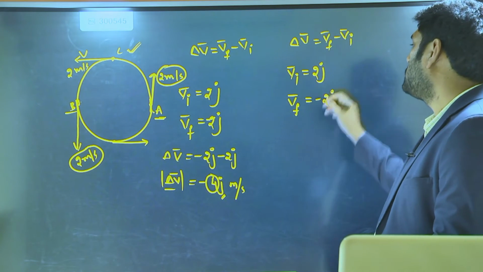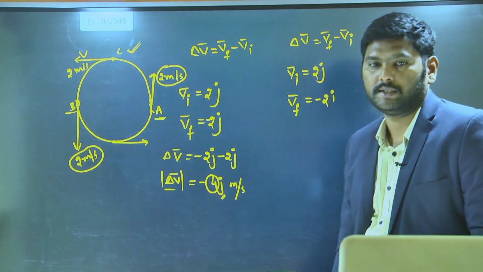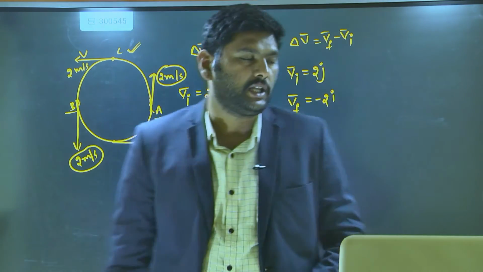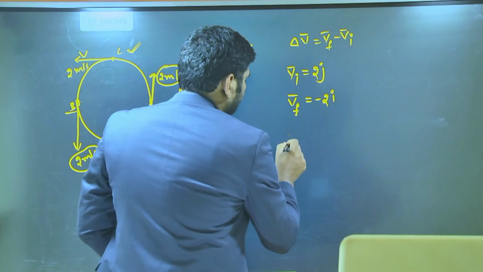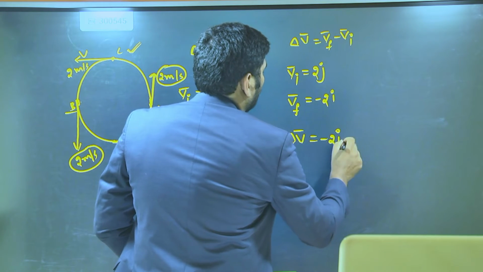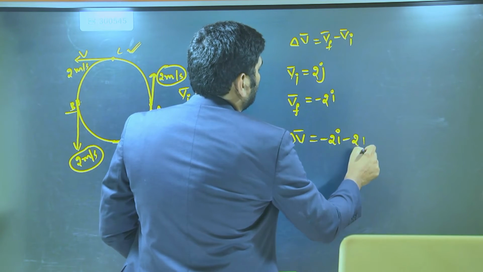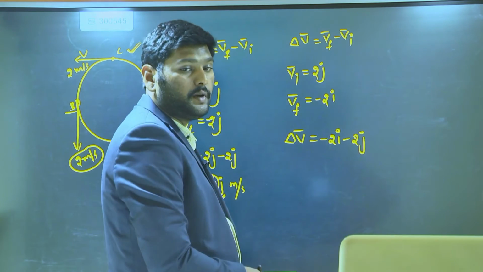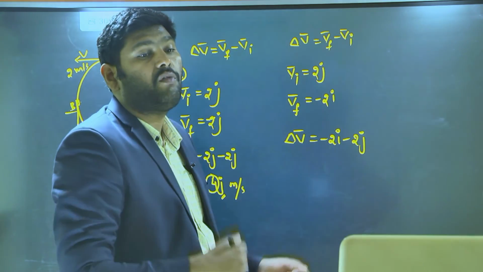So this is the final velocity, and this is the initial velocity. Now tell me the change in velocity. Minus 2i minus 2j. So this is your change in velocity vector.